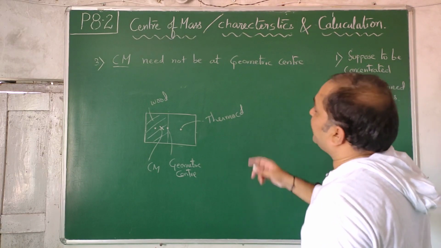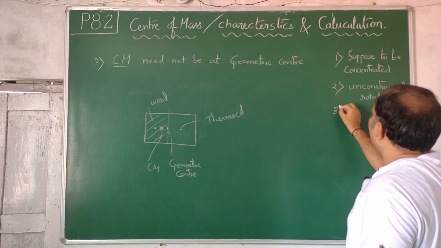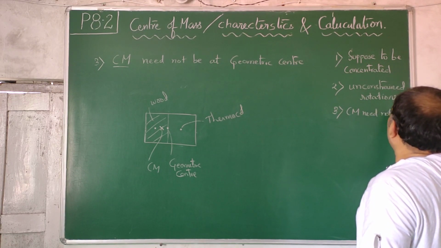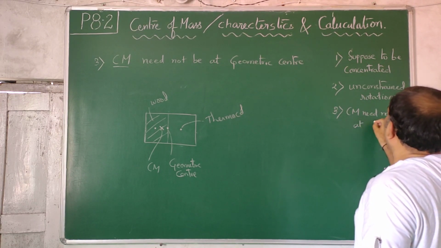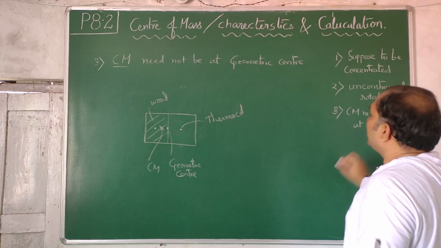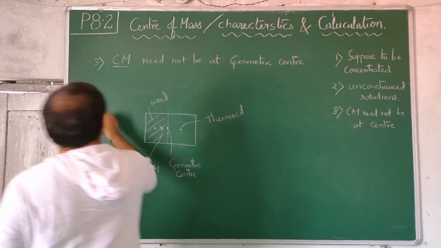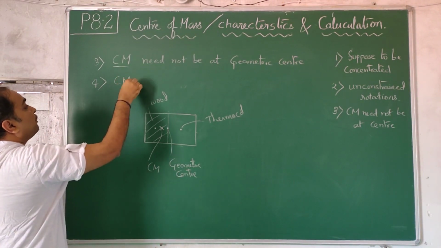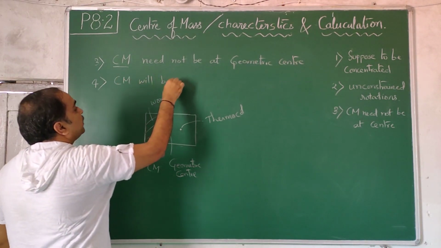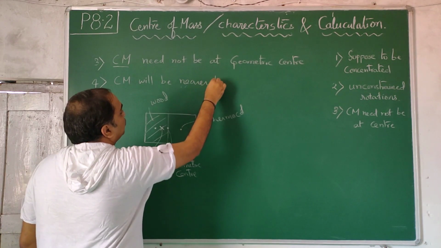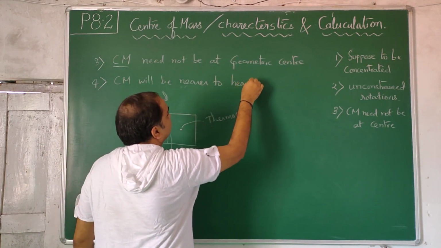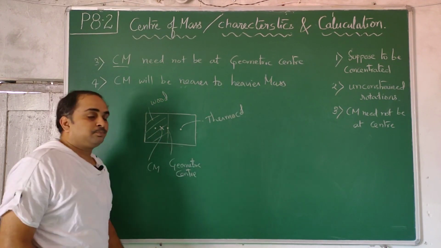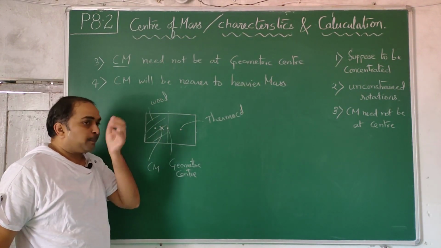See, center of mass need not be at the center. That is the third point: Cm need not be at the center. From this point only you can go to the fourth point. Cm will be nearer to the heavier mass. So compared to thermocol, wood will have more mass.